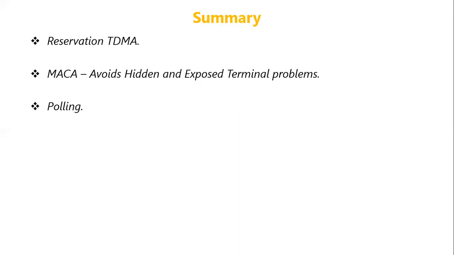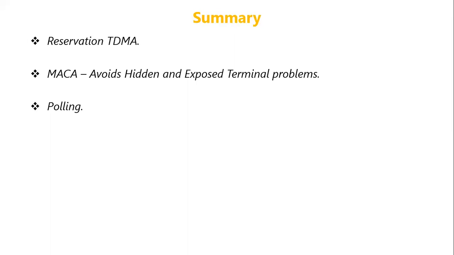One such scheme we discussed is where the base station will intimate to the mobile station when it is ready for communication, and the mobile station should send a random number.